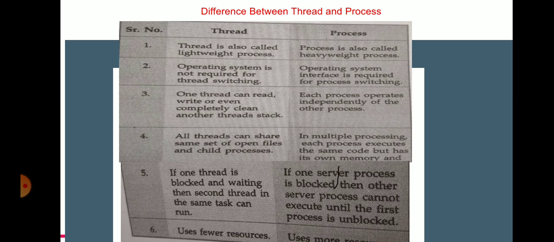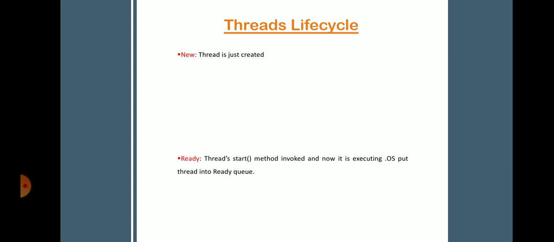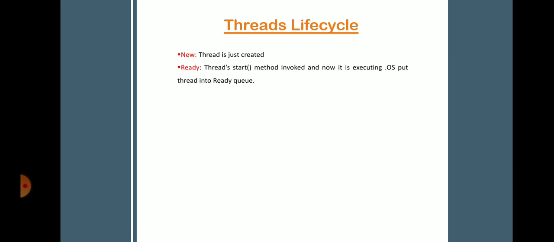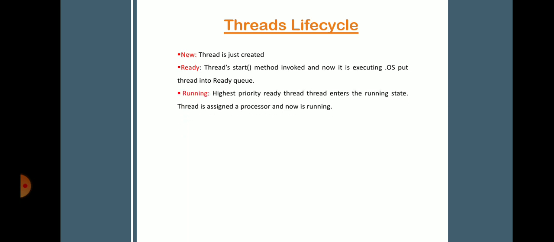Next is the thread's life cycle. So this is the most important, the thread's life cycle. Now first is new, that is, the thread has just been created. Next is ready, means a thread is ready to execute but not running; the thread's start method is invoked and it is now to be executed. The operating system puts the thread on the ready queue. Next is running: the highest priority thread in the ready queue enters the running state. A thread is assigned the processor and now it is running.